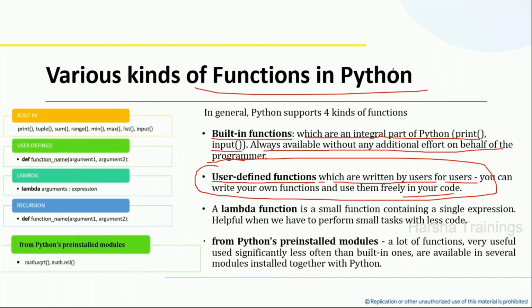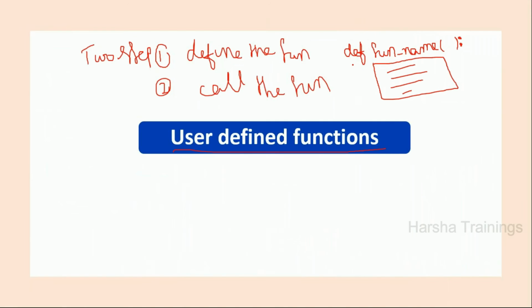This is the name. Here I have given the definition. def is a keyword followed by the function name and parentheses. Here I will provide some inputs. Then I should end with a colon. Whenever you call this function, all these statements will be executed one after another. This is called defining the function.